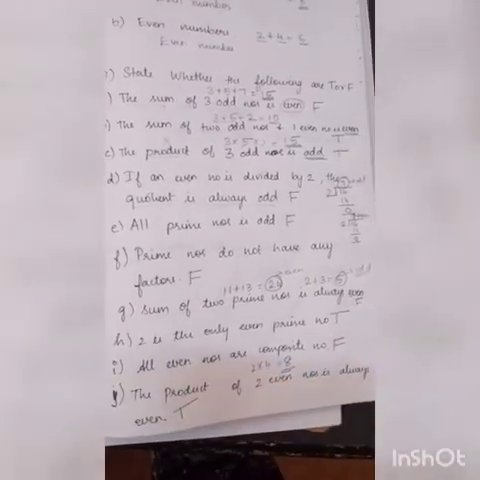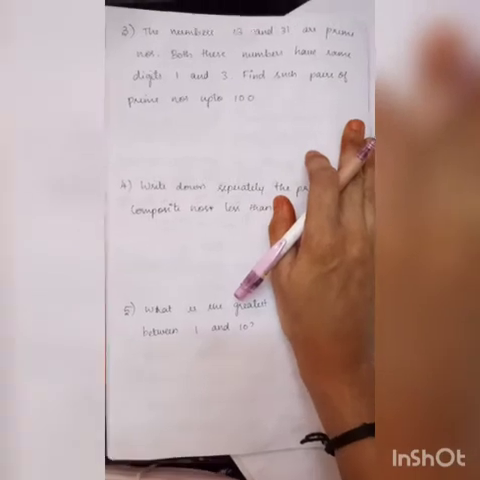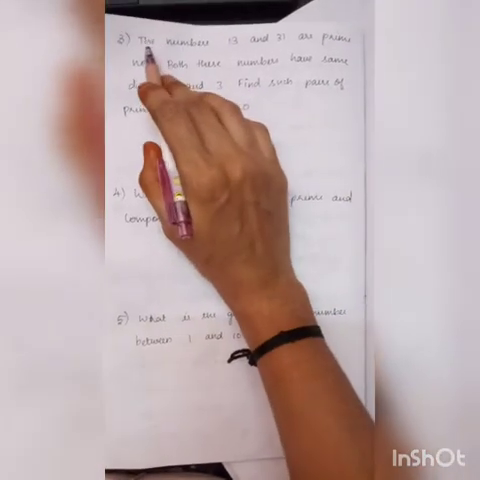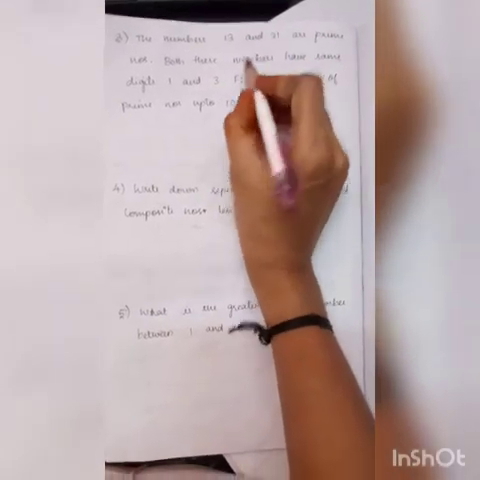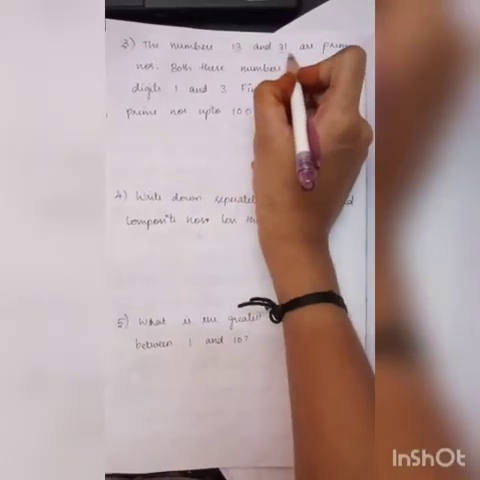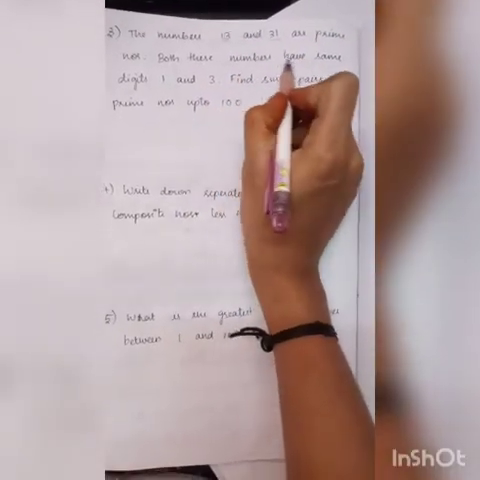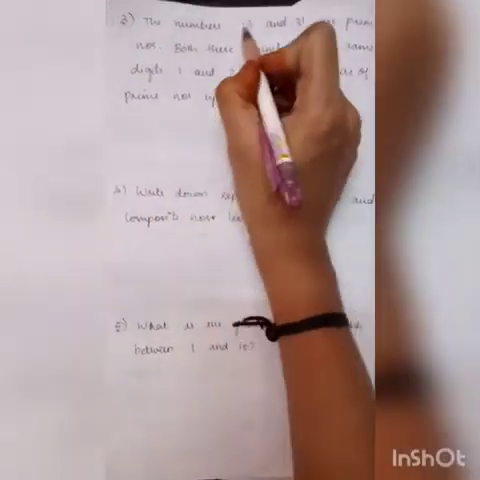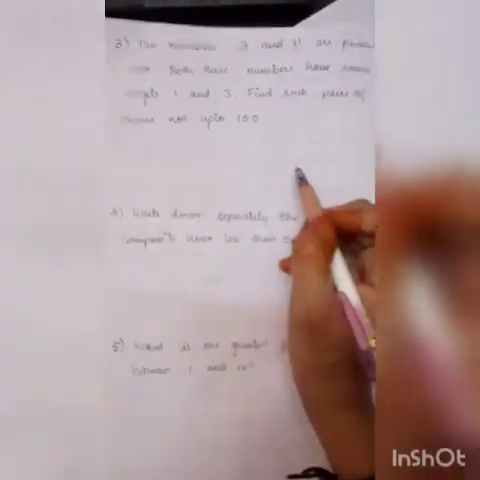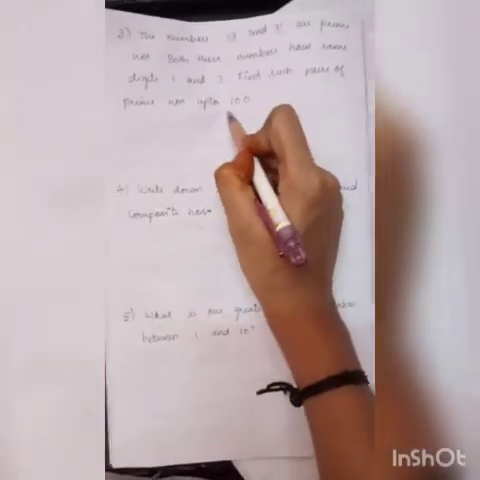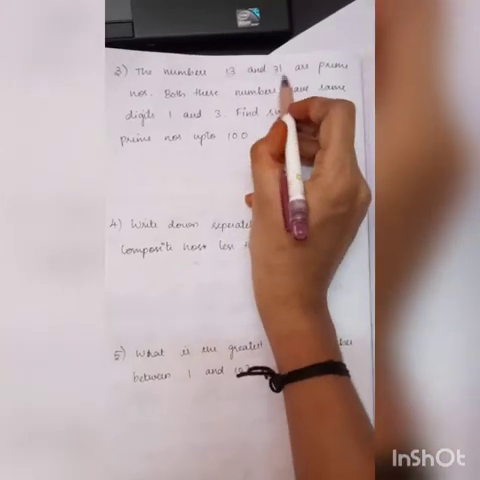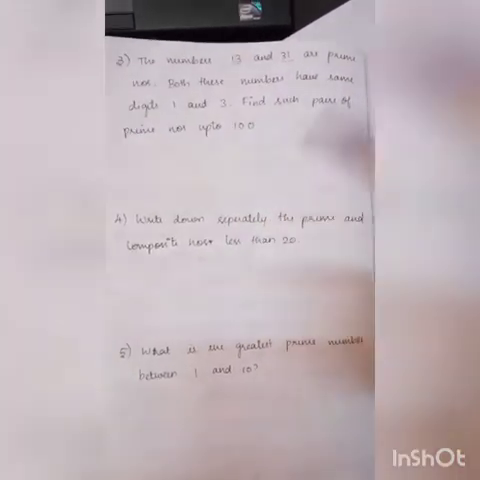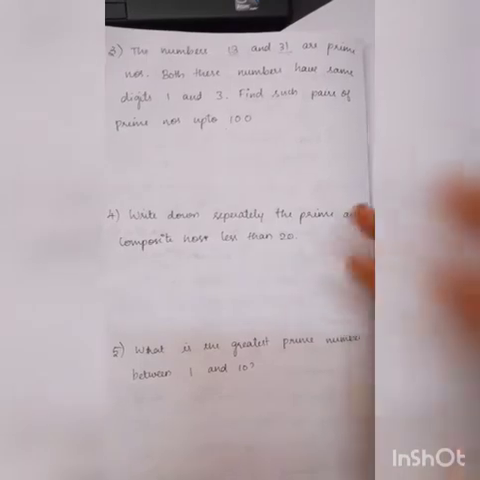Okay, children, your third question. What is the third question given? The numbers 13 and 31 are prime numbers. 13 is prime, 31 is also prime. Both these numbers have the same digits, 1 and 3, 3 and 1, but both numbers are prime. Find such pairs of prime numbers up to 100. So you have to find it, okay? Like 13 and 31, here 1 3, 3 1, but both are prime. Like that, you should find some other pairs.